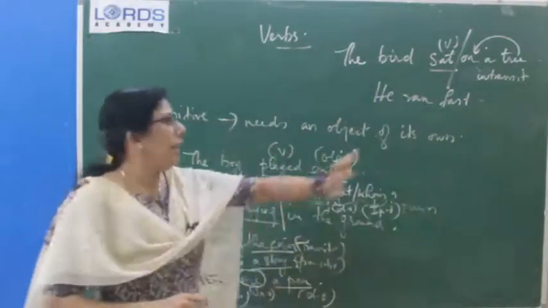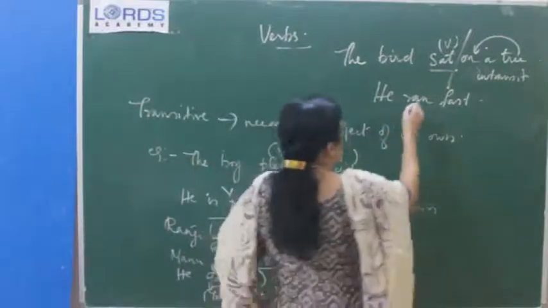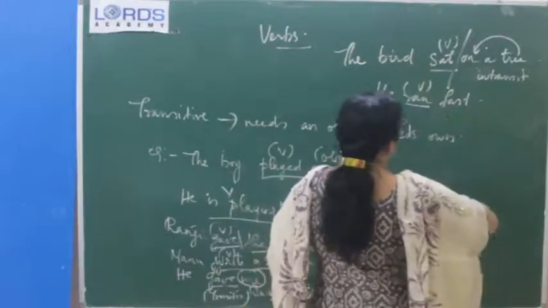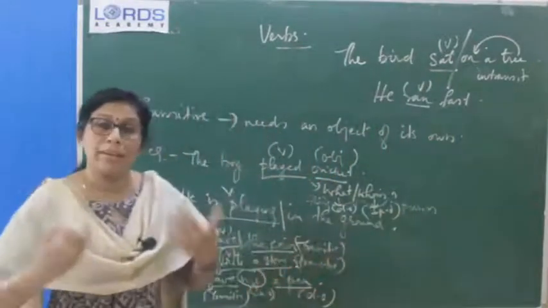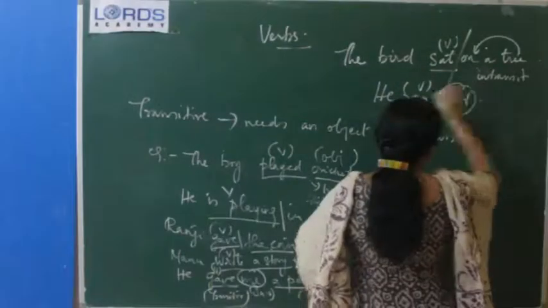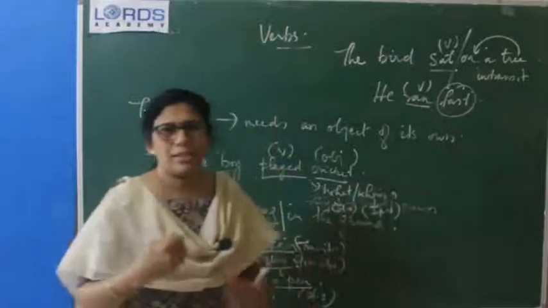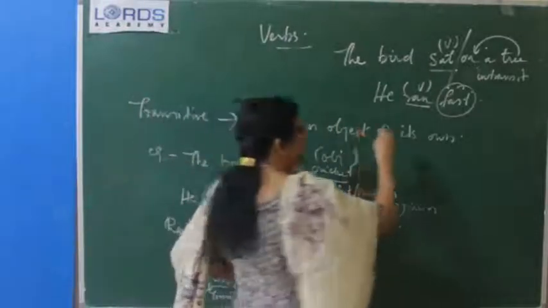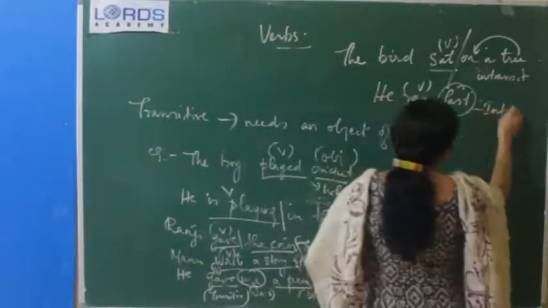He ran fast. In this sentence also we can see that ran is the verb, and he ran what? Will you get an answer? He ran whom? You are not getting an answer, and fast is the adverb. Okay. Fast is the adverb that is used. So, here also it is intransitive.